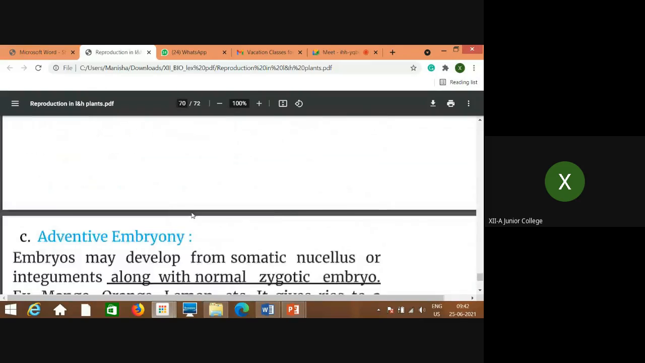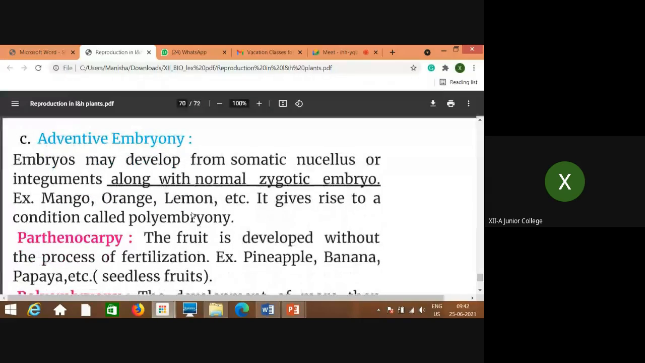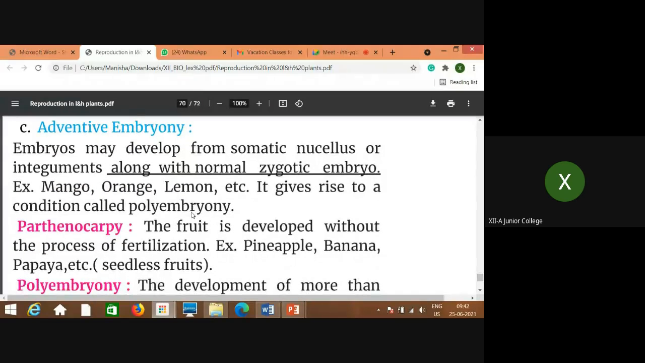Now, the next terminology we will talk about is adventive embryony. What is adventive embryony? Embryos may develop from somatic nucellus or integuments along with the normal zygotic embryo. Now try to understand what exactly it means. In this adventive type of embryony, a normal type of embryo is formed. What is the normal type of embryo? The result of fertilization. That means when the egg cell fuses with the male gamete, the result is a zygote.